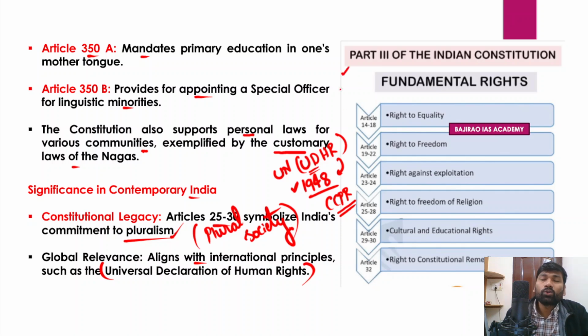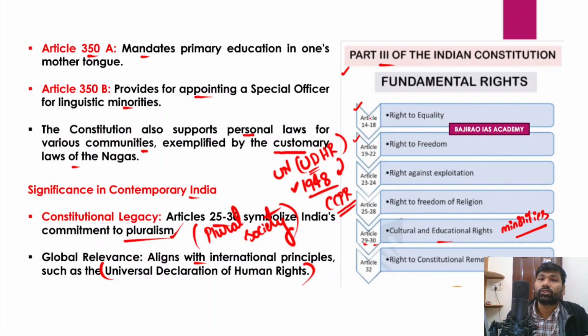And I hope all of you know about the fundamental rights. Part 3 of the Indian Constitution has prescribed certain fundamental rights. Please go through all of them, and Articles 29 and 30 we talked about as the cultural and educational rights of minorities. Please go through all the fundamental rights from Article 14 to Article 32.